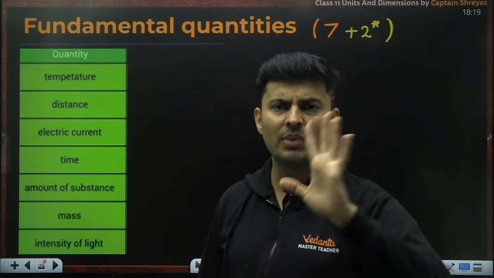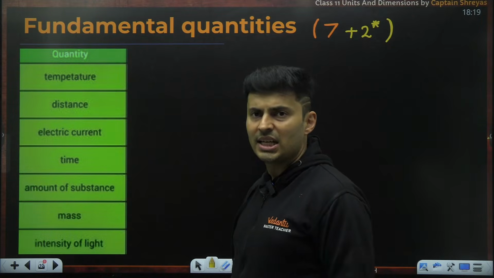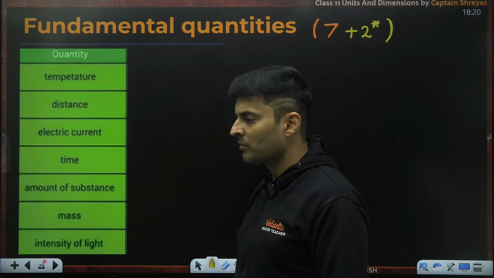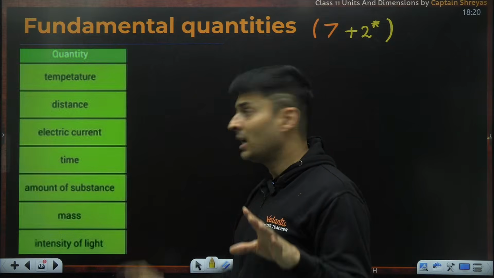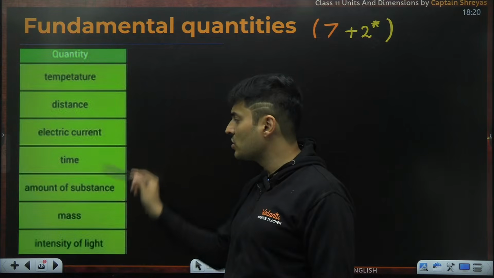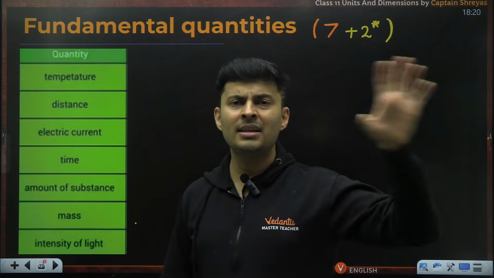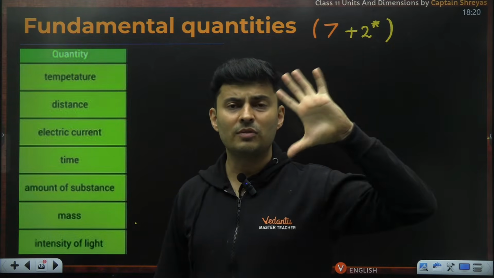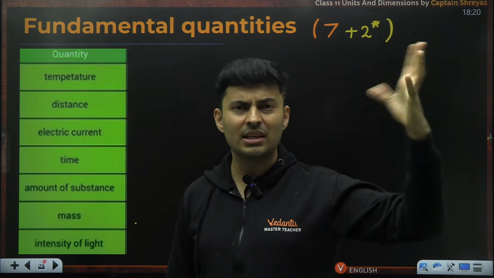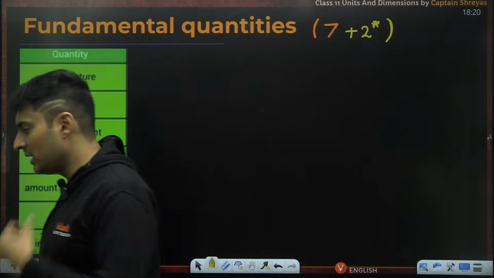Anything else, for example, velocity. Velocity will depend on distance and time. Acceleration depends on velocity and time. So indirectly, distance and time. Charge depends on current and time. Anything else, force depends on mass and acceleration. So mass and acceleration depends on distance and time. So anything and everything eventually, fundamentally depends on something else. So most of these things will be derived, but there are only 7 such fundamental quantities.